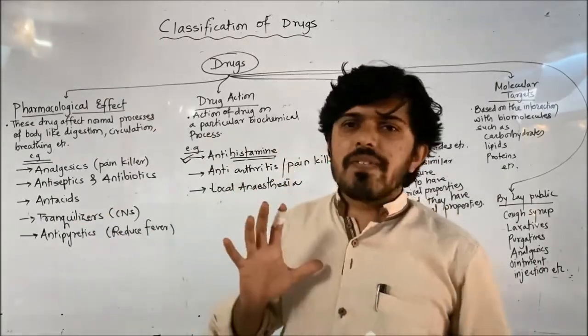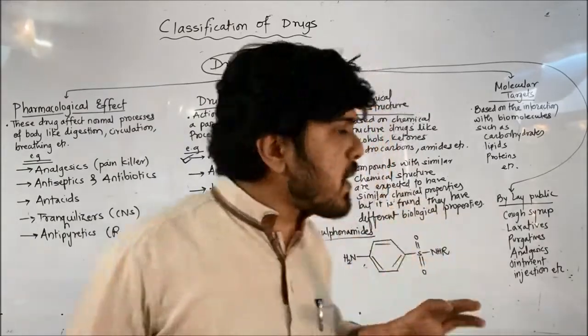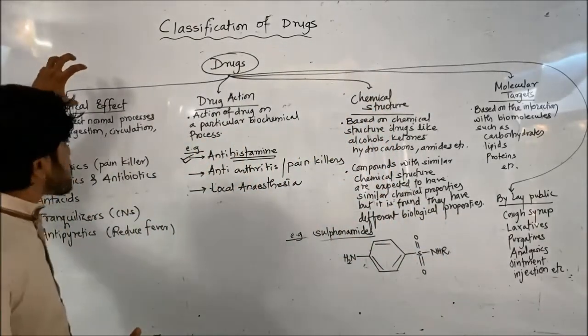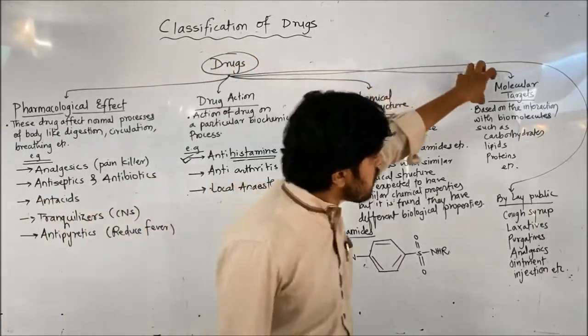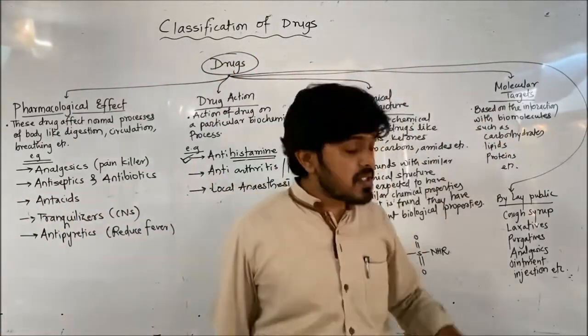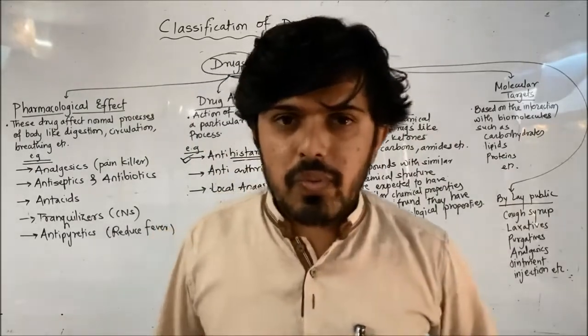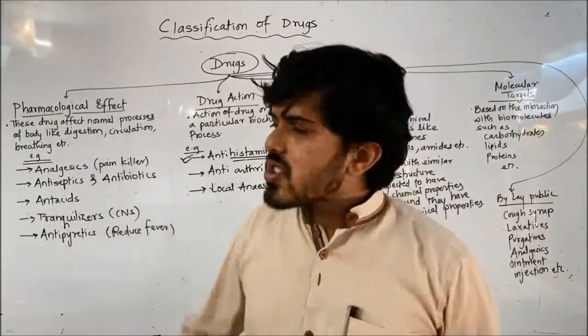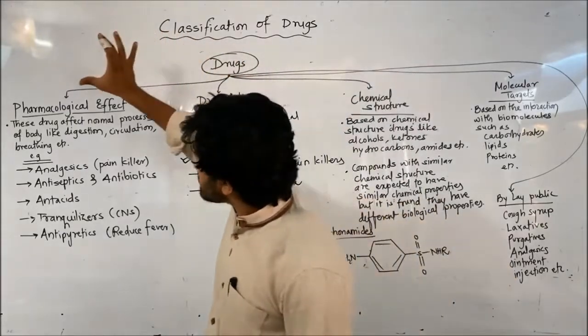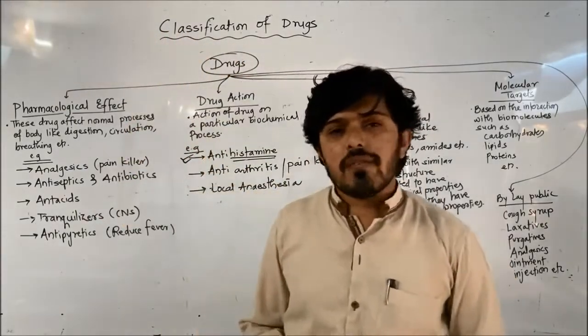The overall classification of drugs, you can see, mainly has 5 groups: based on pharmacological effect, drug action, chemical structure, molecular target, and by lay public. This one is additional from a need point of view. So what are these 5 classifications? We are going to discuss them. First one is classification of drugs based on pharmacological effect.